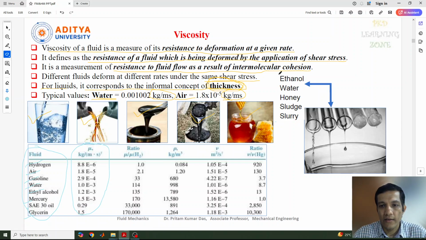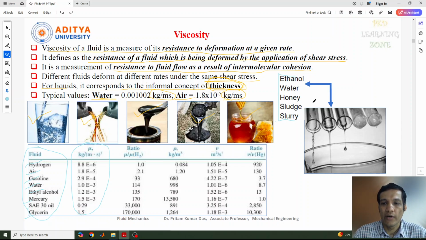Now let's take an example of these different liquids and keep them in a glass tube. Take some different liquids and pour them in the glass tubes, and after that we'll do a small experiment.